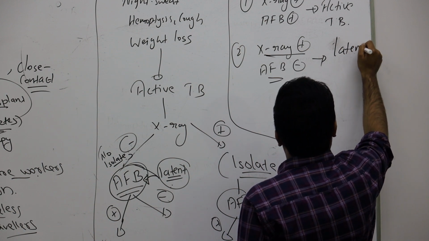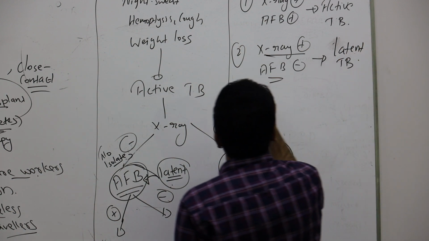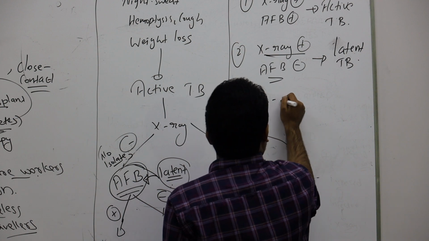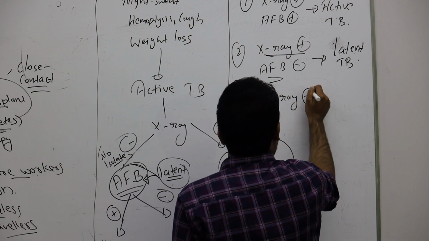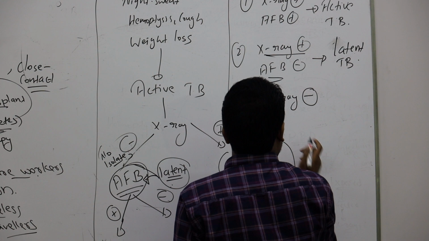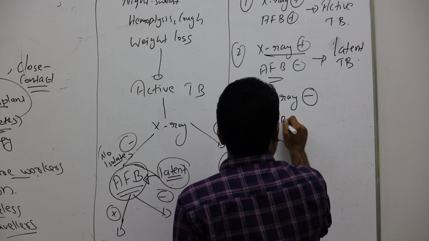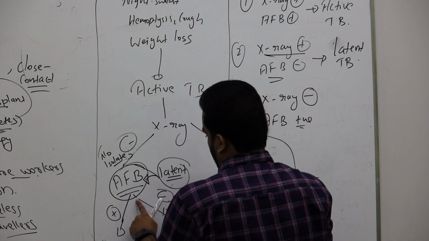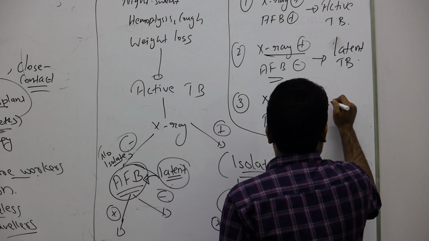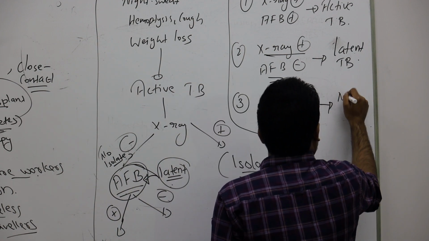It means again latent TB. Now, X-ray negative but AFB positive. That's what I told you. AFB positive here means he will have non-tubercular infection.